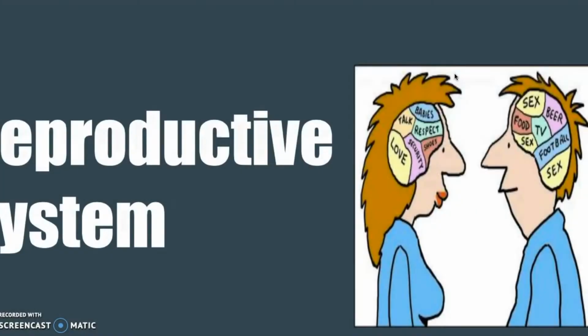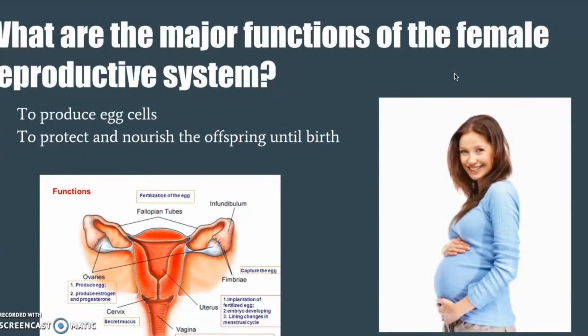Next is the reproductive system. What are the major functions of the female reproductive system? The female reproductive system has two functions. The first is to produce egg cells, and the second is to protect and nourish the offspring until birth.